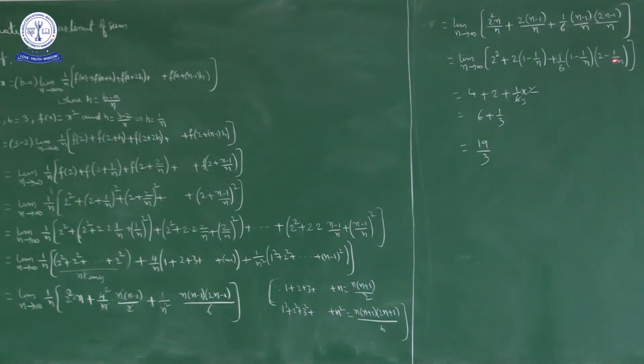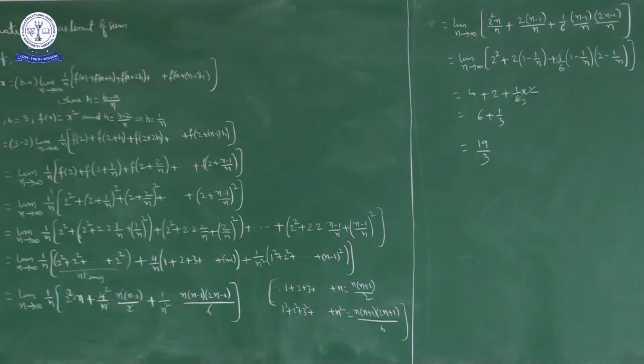So as n approaches to infinity, 1 by n approaches to 0. So this term is 0, this one 0, this one 0. So what we get here? 2 square is 4 plus 2 into 1, 2, plus 1 by 6 into, this is 1, this is 2. Okay, 1 by 6 into 2, 2 gets cancelled. So what we get? 1 by 3. Here 4 plus 2 is 6, 6 plus 1 by 3. So finally we get the final answer as 19 by 3.